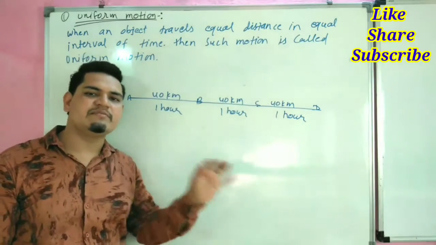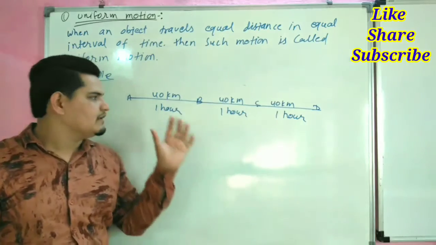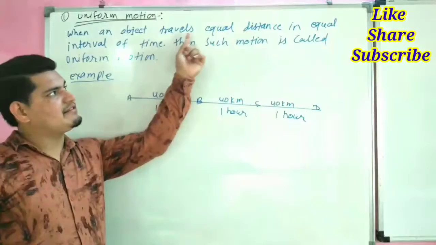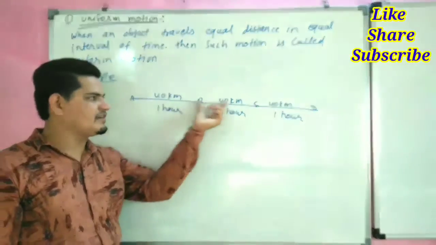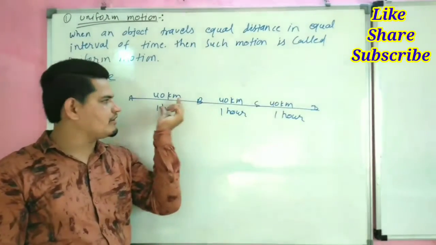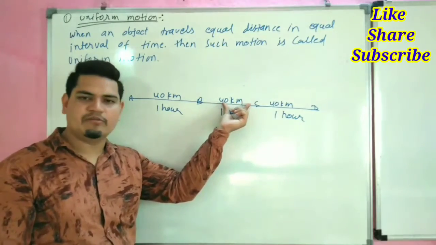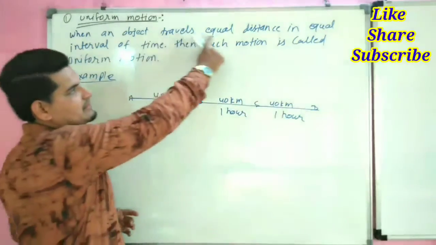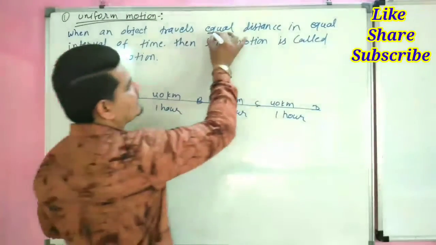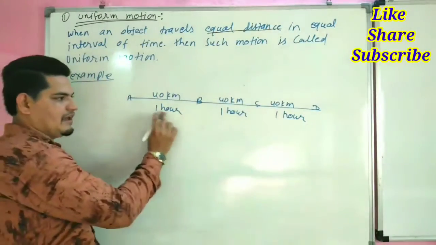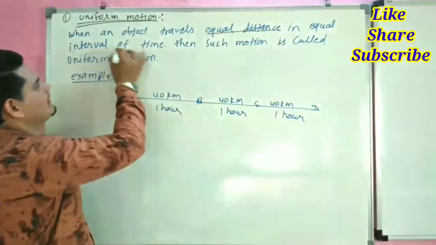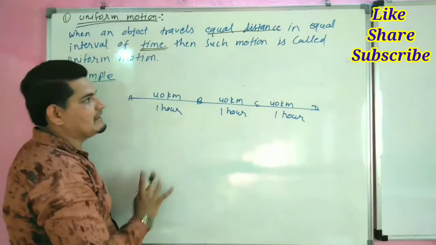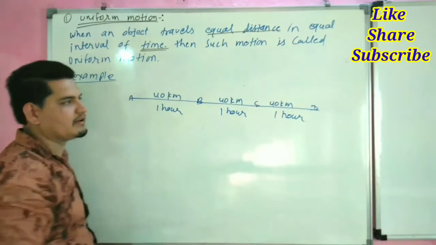Uniform motion means similar motion, same motion. So the definition is when an object travels equal distance, this 40 kilometer is also equal to this 40 kilometer and this 40 kilometer. So when an object travels equal distance in equal interval of time, time should also be equal, then such motion is called a uniform motion.